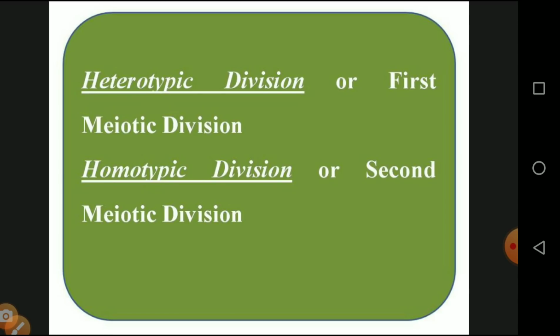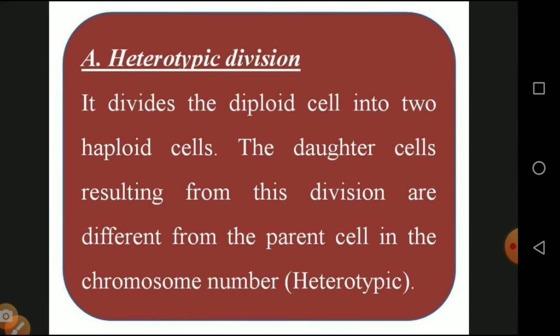Hetero means different, so different kinds of processes take place. Homo means the same type of division. So heterotypic division and homotypic division. What are the divisions of meiosis? Heterotypic division and homotypic division. Then what is heterotypic division? It is a diploid cell dividing into 2 haploid cells. One single diploid cell 2n produces 2 cells containing a single n, haploid.